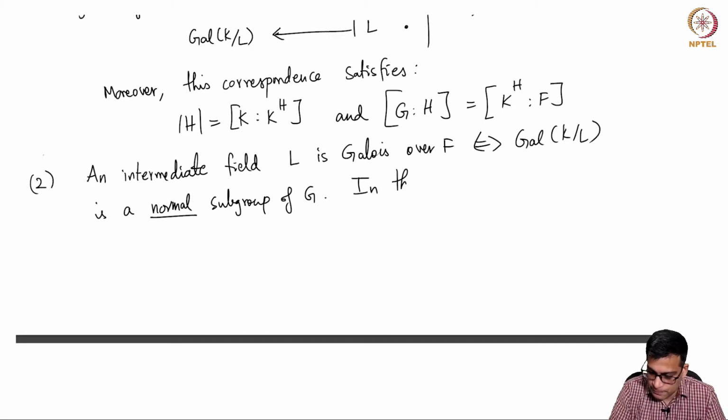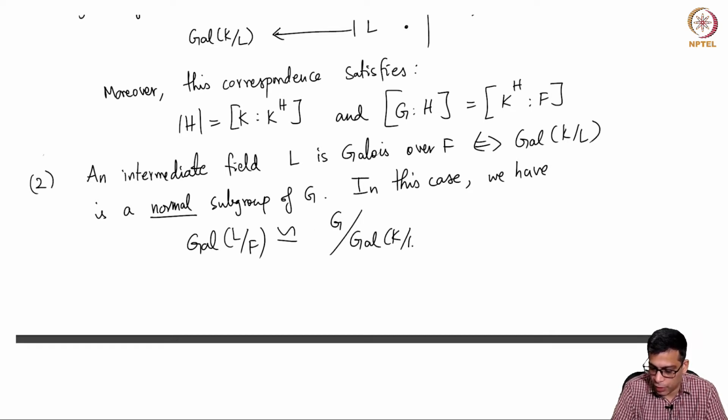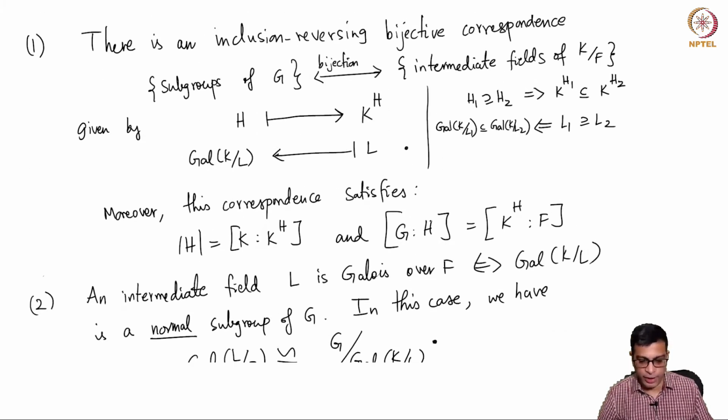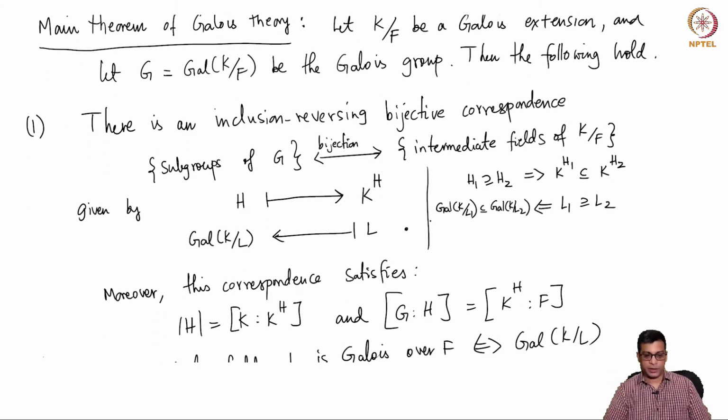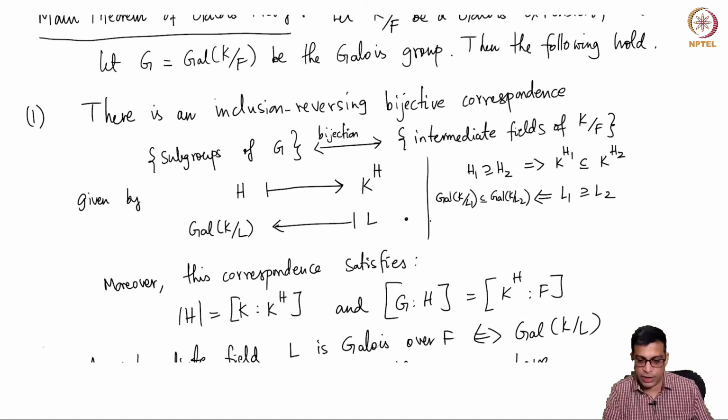In this case, we have that the Galois group of the Galois extension L over F is in fact isomorphic to G mod Gal(K/L). Gal(K/L) is a normal subgroup of G by the first statement, so we can take the quotient group. So this is the statement of the main theorem. I can't make the whole thing appear at once, but there are two parts. K over F is any Galois extension with the Galois group G.